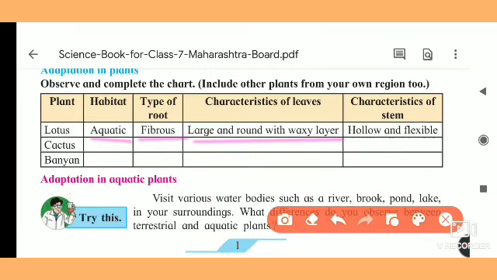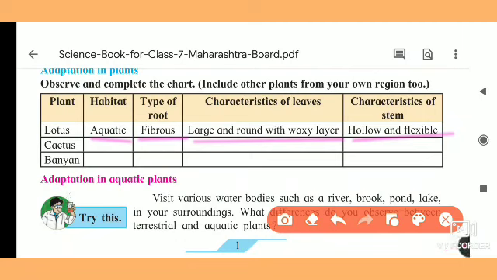Again, the characteristics of the stem. The stem is hollow and flexible. Hollow means it has air space inside it. If you try to blow up a balloon and sink it in the water, it comes outside.